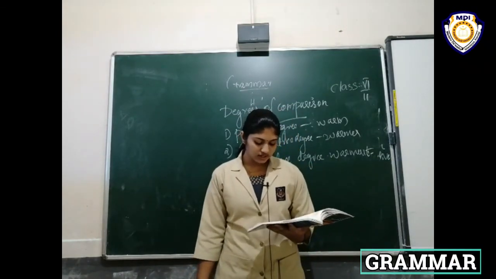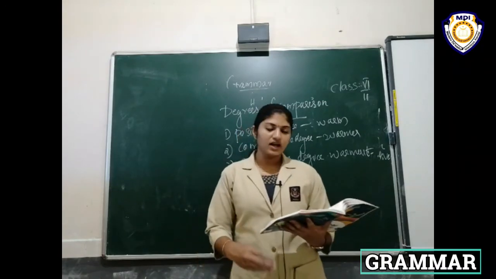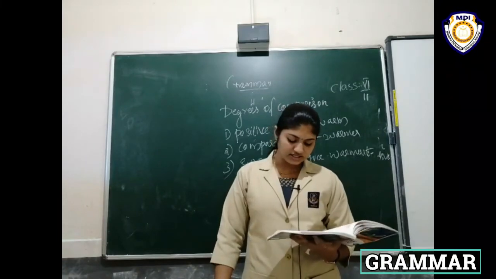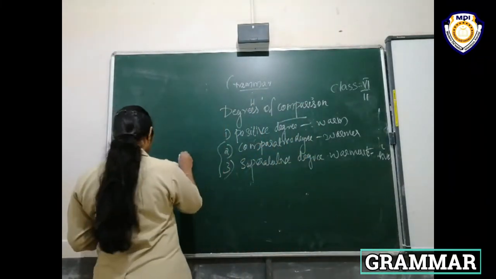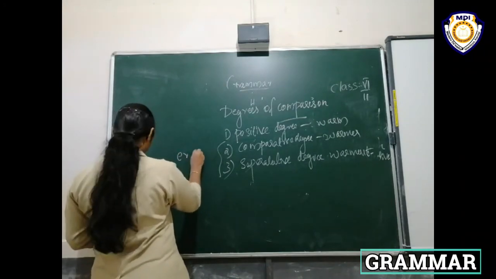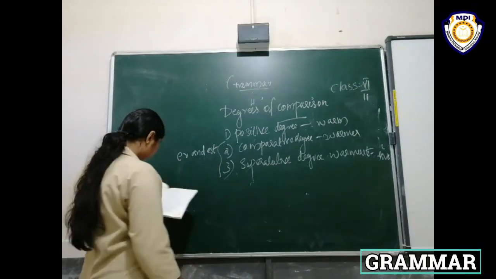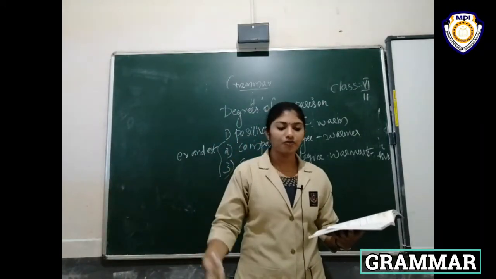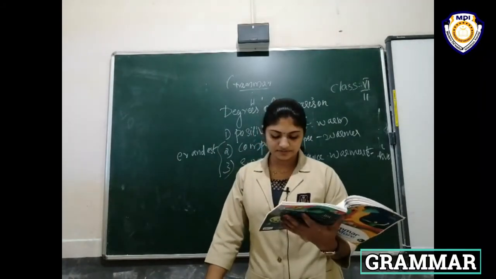Okay, next we are going to discuss changing the degree of comparison. We form the comparative and superlative degree of most adjectives by adding ER and EST. Soft is the simplest form: softer, softest. Dark, darker, darkest.